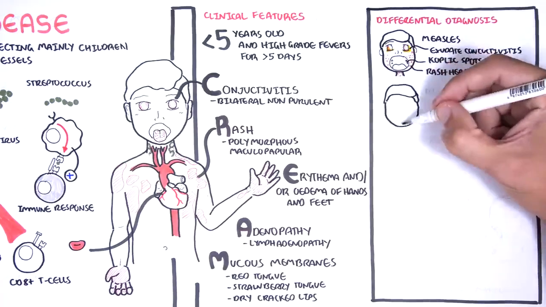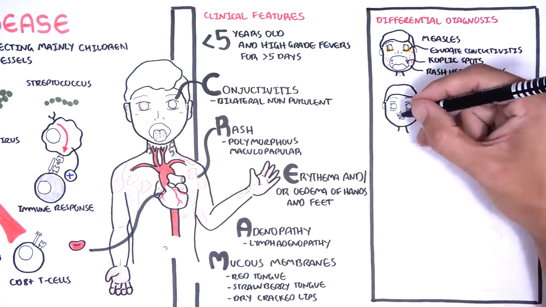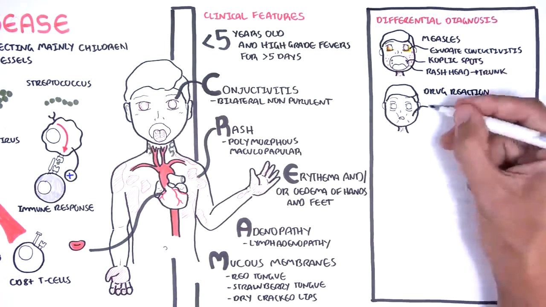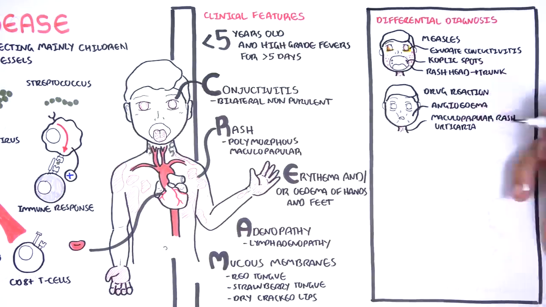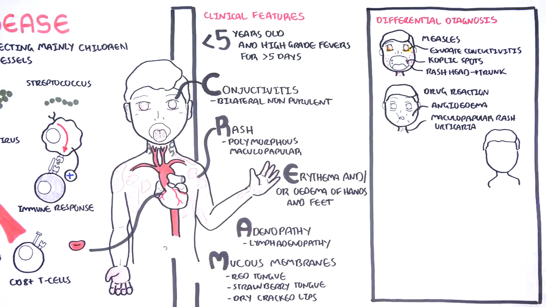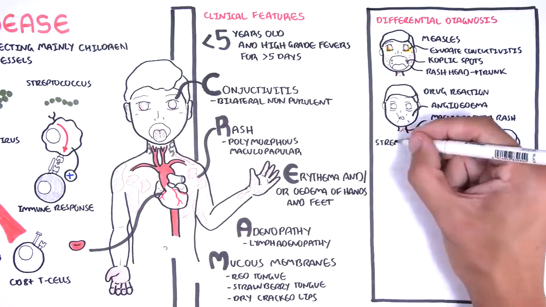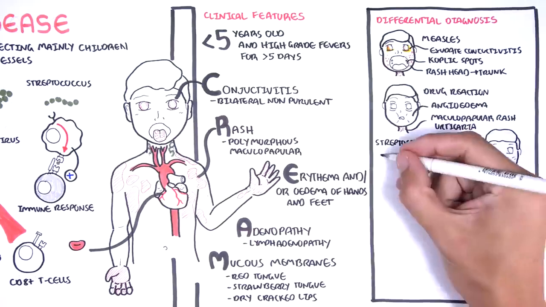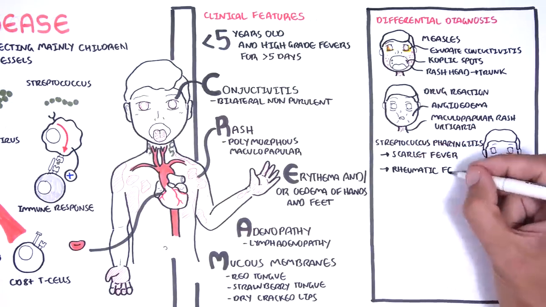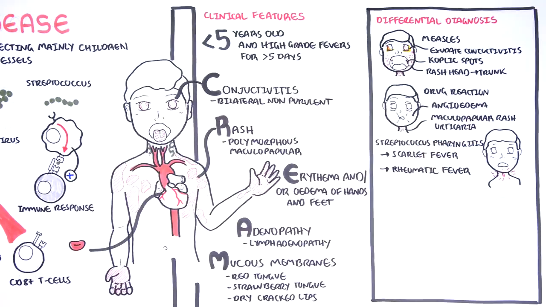Drug reaction is an important differential, which leads to a generalized rash eruption all over the body, usually itchy, and another important feature is the angioedema, which is swelling. Infections are a fundamental differential and include Streptococcus infections. And remember, infections are associated with the development of Kawasaki. So for example, Streptococcus pharyngitis. Streptococcus pharyngitis can then also lead to scarlet fever. Streptococcus pharyngitis can also lead to rheumatic fever, an autoimmune response to the Streptococcus infection.